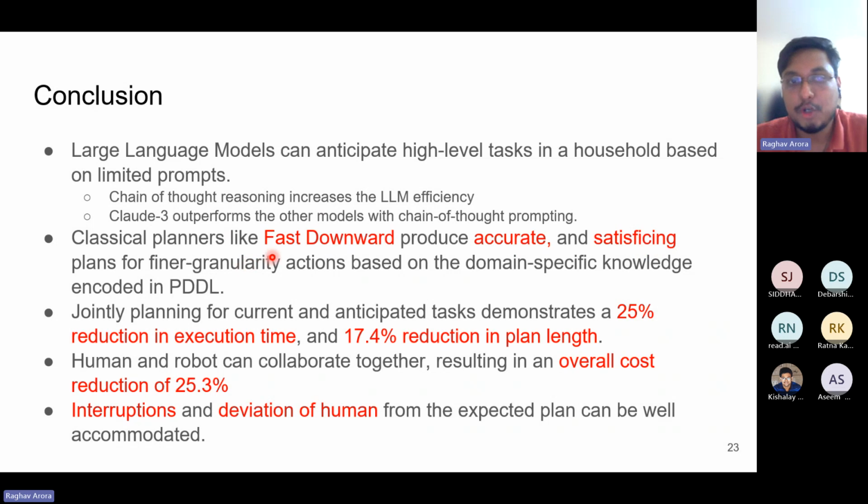And then we say that when jointly planning for current and anticipated tasks, we demonstrate a 25% reduction in execution time and 17.4% reduction in plan length compared to when we are not anticipating the upcoming task. Then we say that human and robot can effectively collaborate with each other, resulting in an overall cost reduction of 25.3% as compared to a setting where both the actors act independently without collaborating. Lastly, we say that interruptions and deviation of the human from the expected plans can be well accommodated by our framework.